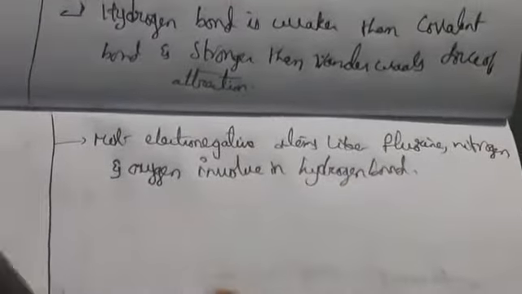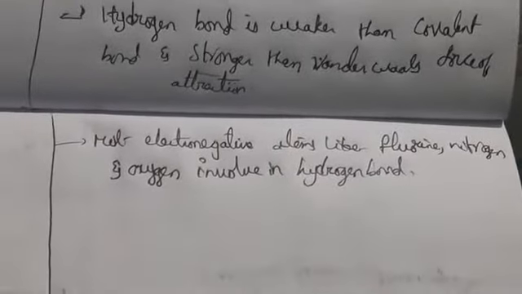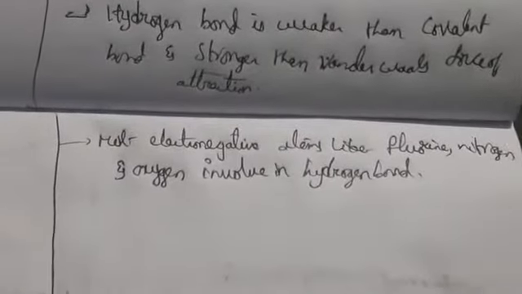What is the reason for hydrogen bonding? Why does it form?